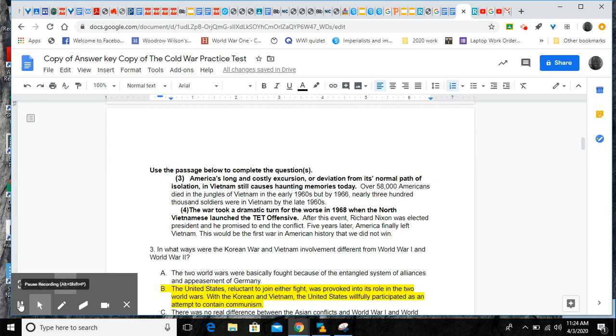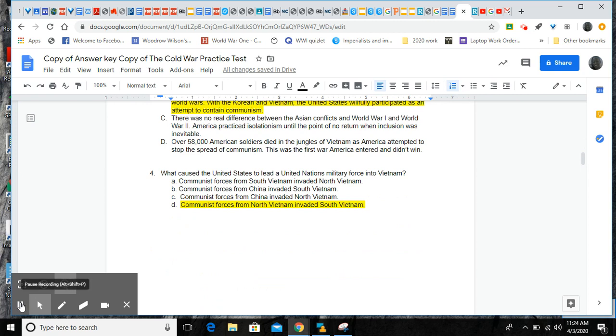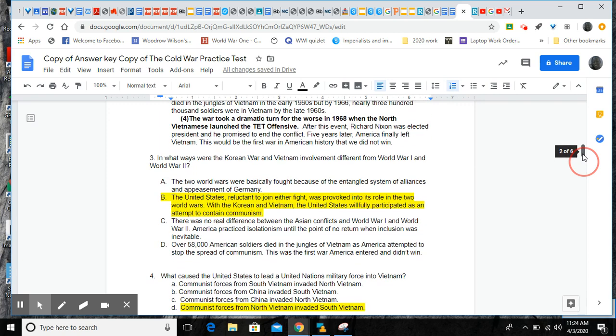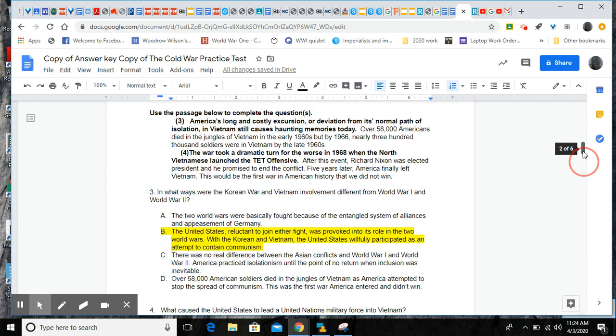So that tells us that the North launched an attack on who? The South. So you have to find the answer that reflects that, and the only one that fits is D. Please make sure you pause and get the correct answer and evidence for 3 and 4.